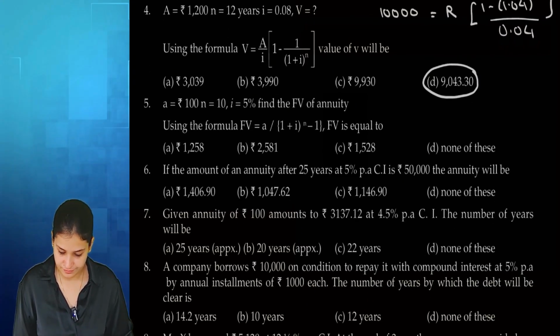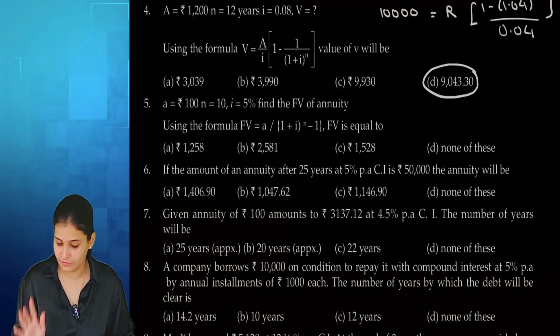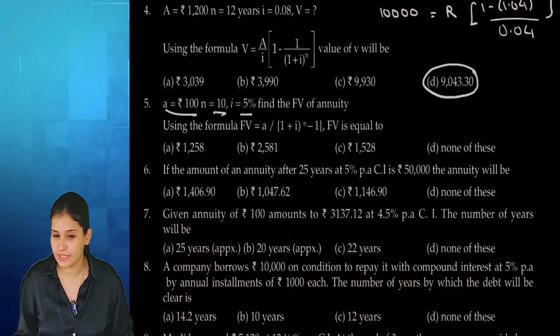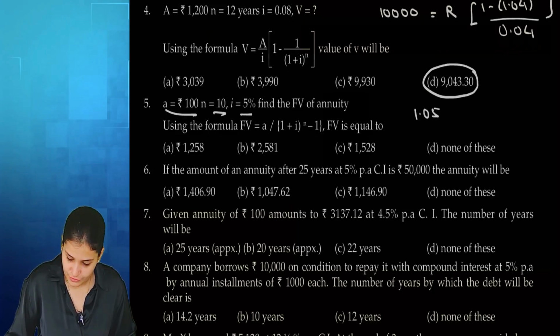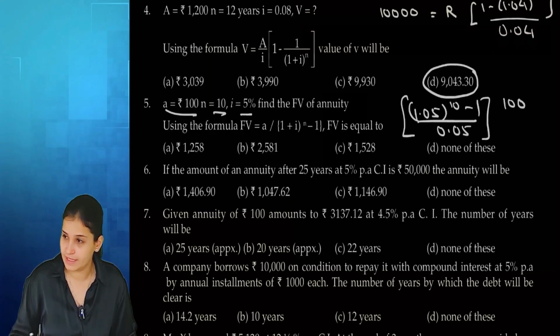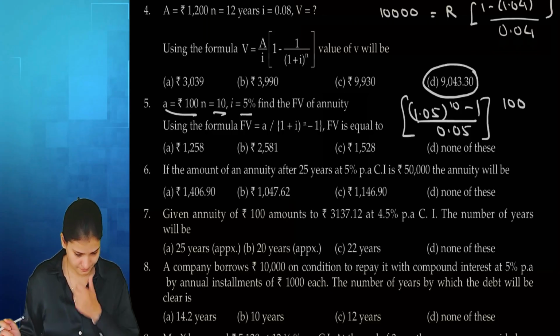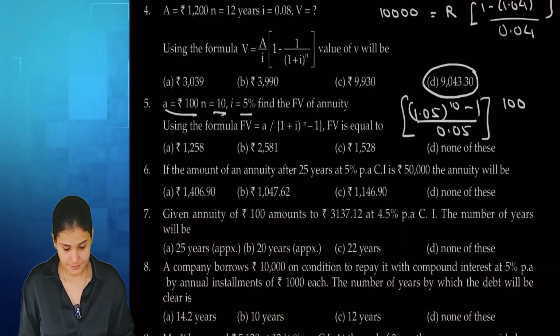Question number 5. The formula is wrong here. In question number 5, use the correct formula. A is annuity, time, rate. We have to find out future value. That means ordinary annuity formula. So 1.05 to the power 10 minus 1 divided by 0.05 multiplied by 100. Answer: option A, 1257.8.